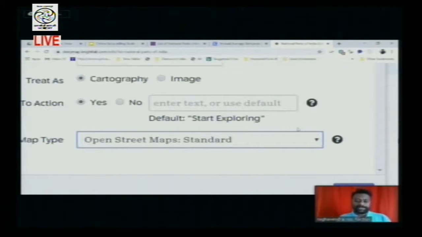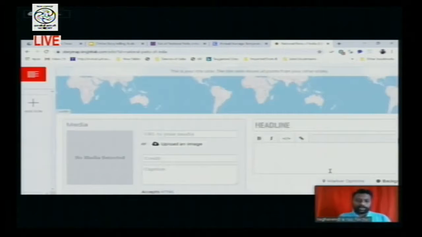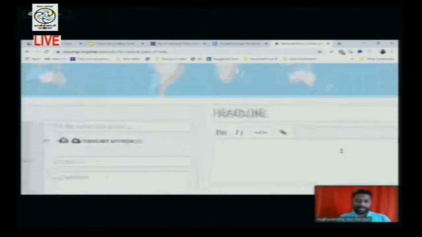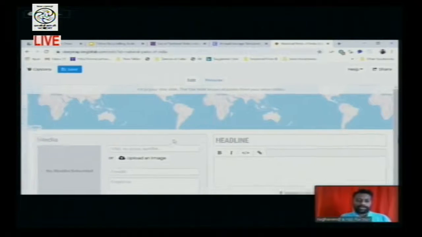After selecting that, close it, and earlier we had a black and white map, and now you are able to see the map in color. This is how you normally set it up initially.